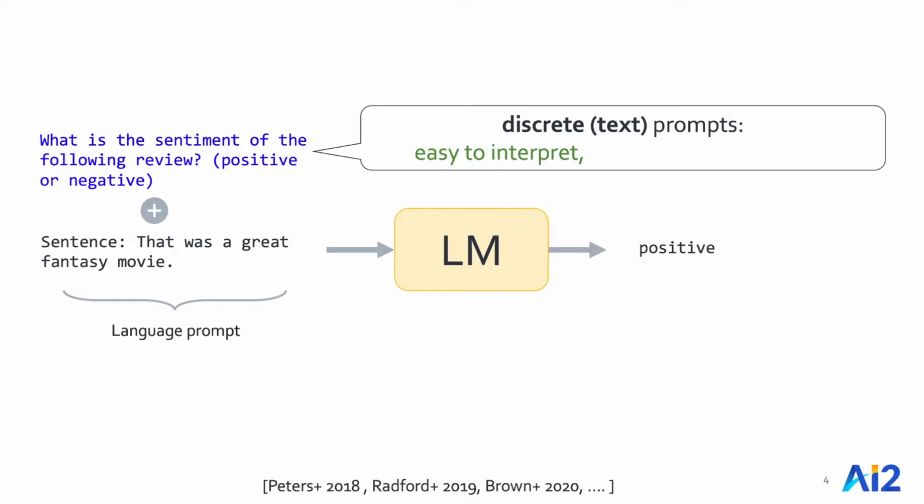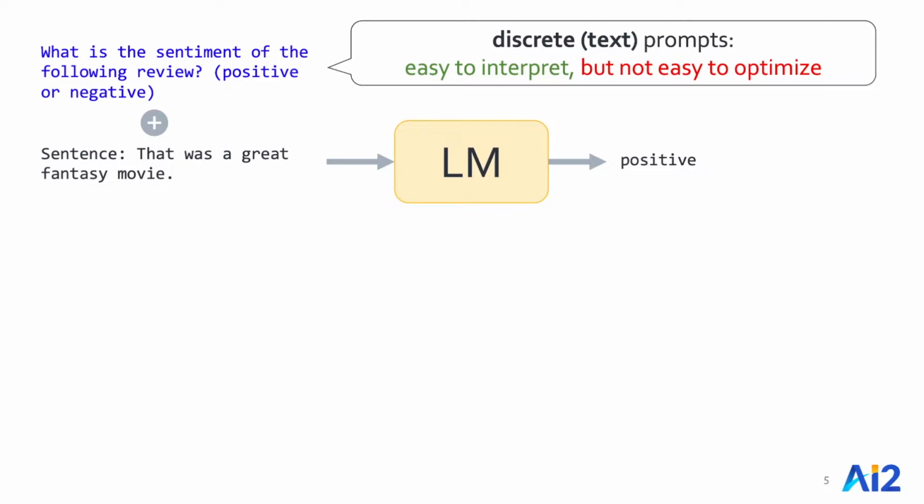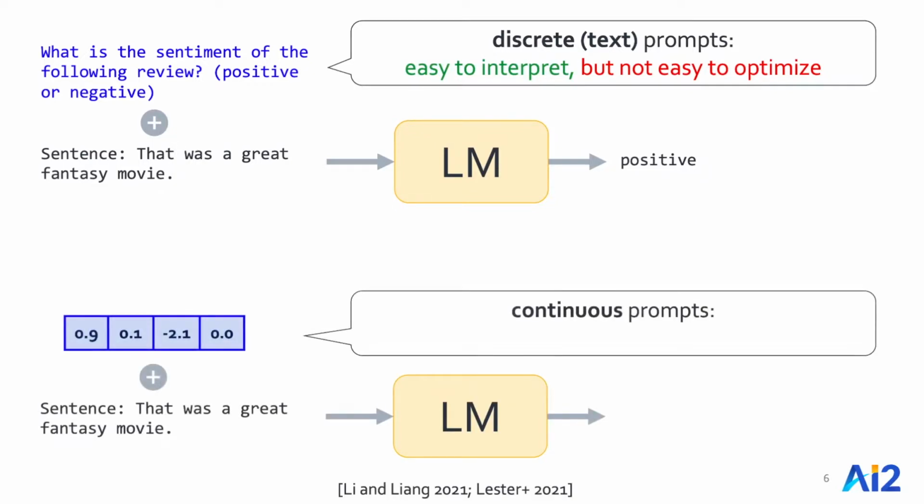The challenge here, though, is that we don't have efficient algorithms for finding the most effective prompts. And this is a key bottleneck if you want to build models that maximize your desired metric for whatever application you want to build. In parallel, there is also a line of work on continuous prompts, typically defined as a vector of real-valued numbers prepended to the embedding of an input text to make the model generate a desired outcome. For example, a continuous prompt that can effectively solve the task of sentiment classification.